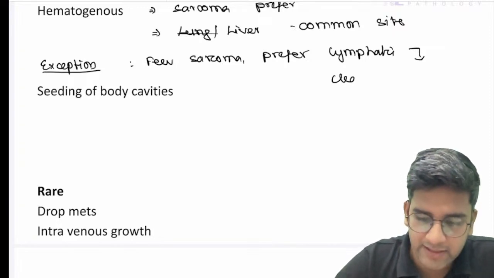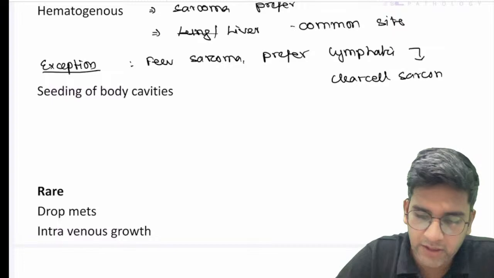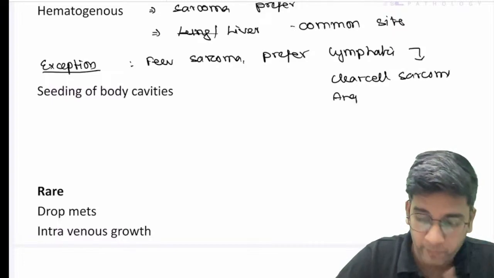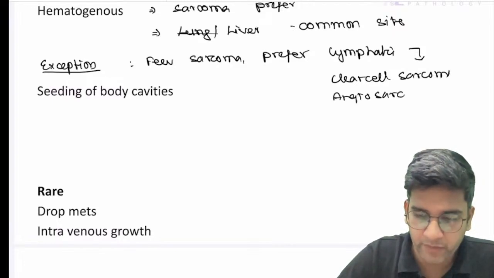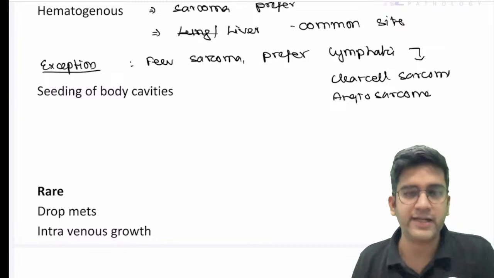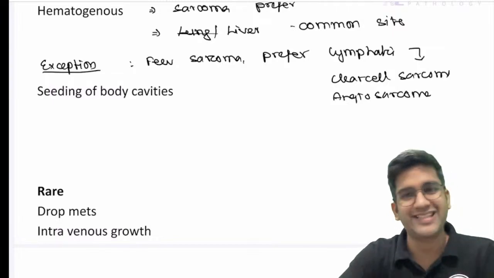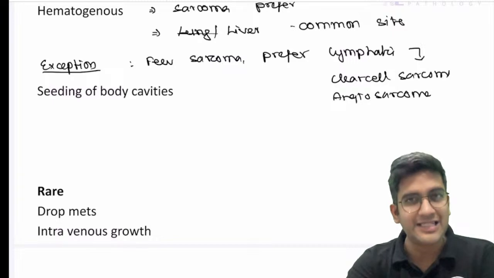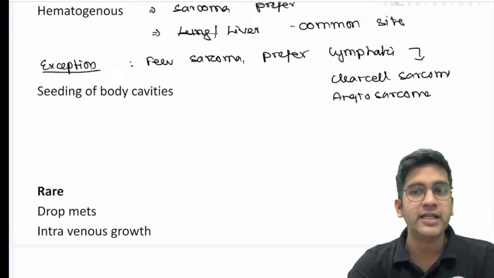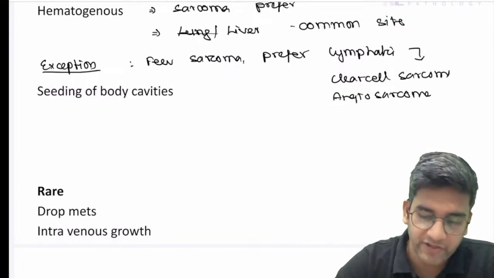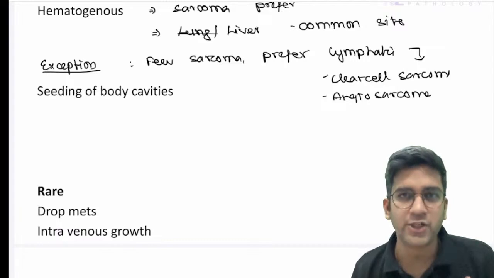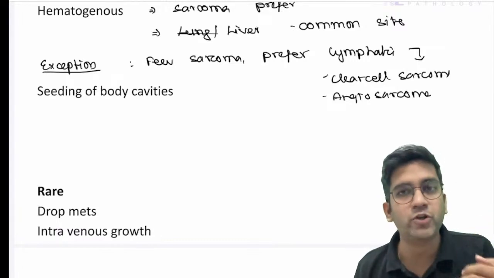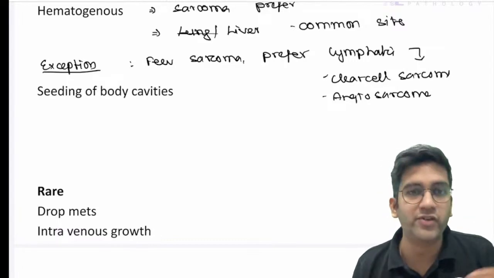Okay, we have clear cell sarcoma. That's one of them which prefers lymphatics. We have angiosarcoma which prefers lymphatics. Fine. To name a few, right? So there's a mnemonic called SCARE, or SCREAM, right? We have your rhabdomyosarcomas, angiosarcomas, clear cell sarcomas, synovial sarcomas, right? And epithelioid sarcomas. All of them prefer lymphatics. Just write a couple of them. That should be more than enough. Just to show that you have knowledge of something out of the ordinary, right?